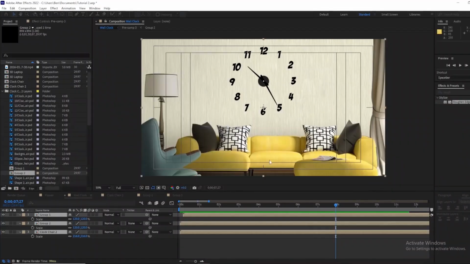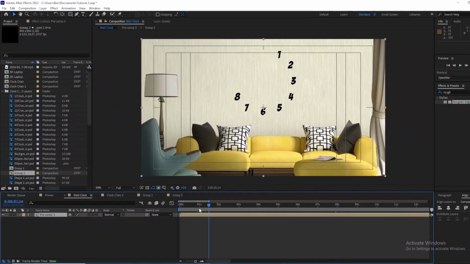Then let me open the position and the scale, so I can animate this in as it's coming. Maybe from here, let's scale.